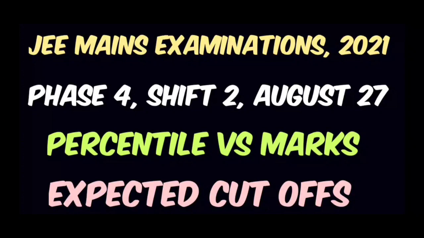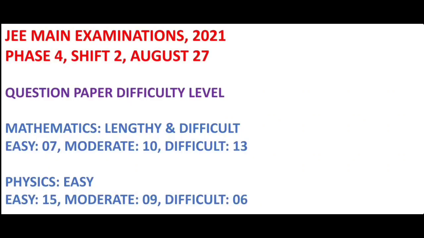Welcome back. Here is an analysis on JEE Mains Examinations 2021 Phase 4 Shift 2 conducted on August 27. And this analysis includes percentile versus marks, expected cutoffs for various categories of students and difficulty level of the question paper. Let us take a look at the difficulty level of the question paper.